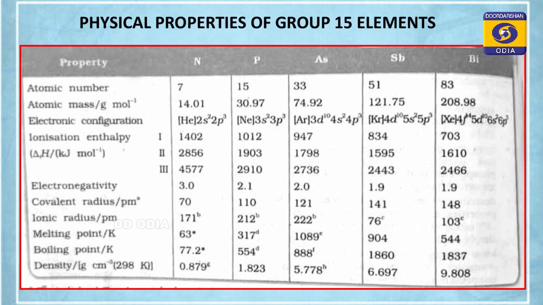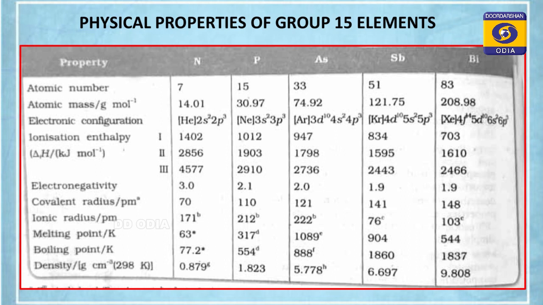And d electrons can't shield the nucleus effectively like s and p electrons. The shielding by d electrons is minimum because the d orbital is diffuse in space. So they are not closer to the nucleus. They can't shield the nucleus effectively like s and p electrons. As a result, effective nuclear charge increases. So we are expecting a larger decrease in ionization energy, but it is not so, because of high effective nuclear charge the ionization energy stays higher here.